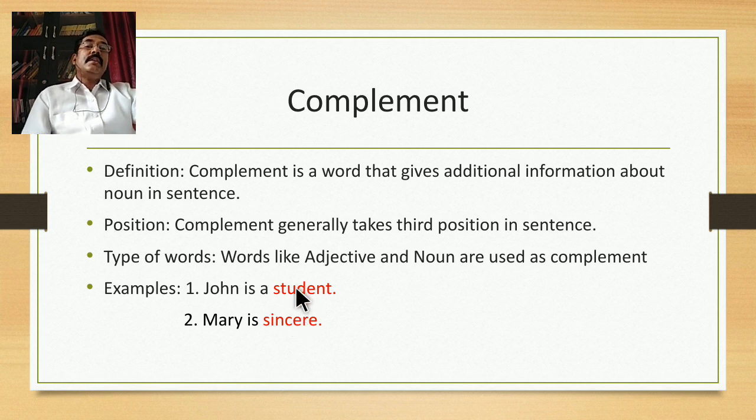So how to identify that it's a complement? Student is the qualification of John. Student is a word that gives additional information about John. Who is John? It gives information that John is a student. And in the second sentence, sincere is a word that is related to Mary. So sincerity is the quality that the word describes regarding the subject.